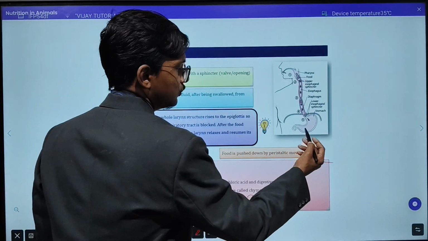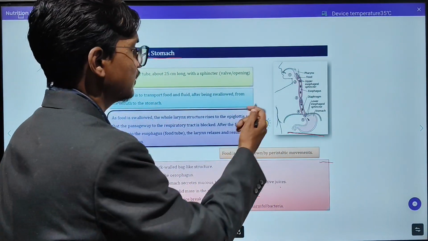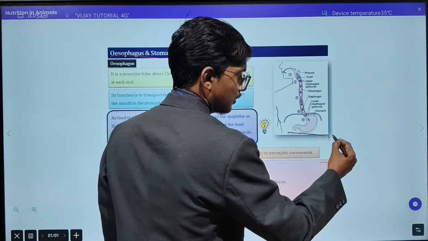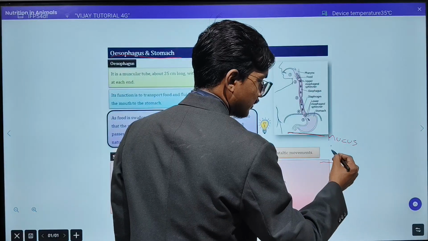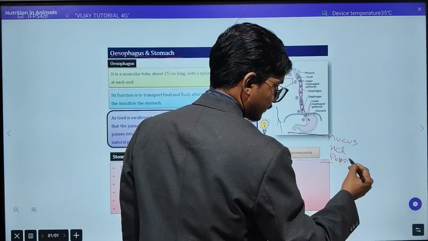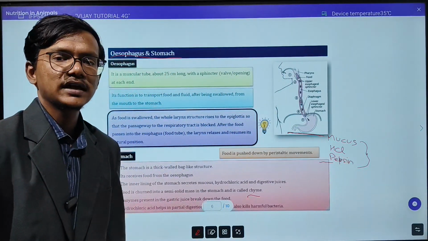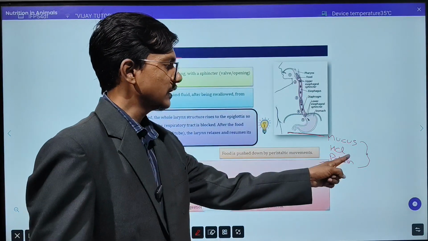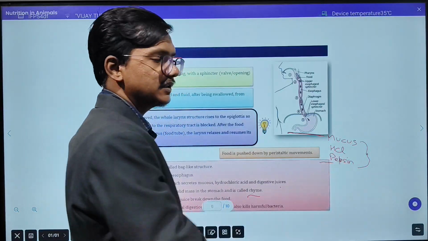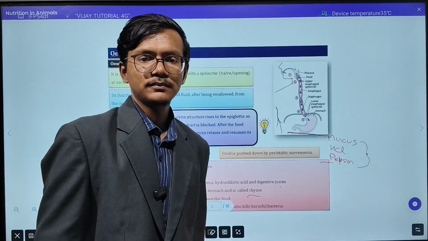Okay, when the food reaches inside the stomach, the gastric gland that is present in the walls of the stomach will secrete three things that you have to remember: mucus, HCl, pepsin. These are the three secretions that you have to remember. A direct question they can ask you from this part. So mucus, HCl and pepsin. Now what are the functions of these three? Mucus will be secreted by the gastric gland and will cover the wall of the stomach.